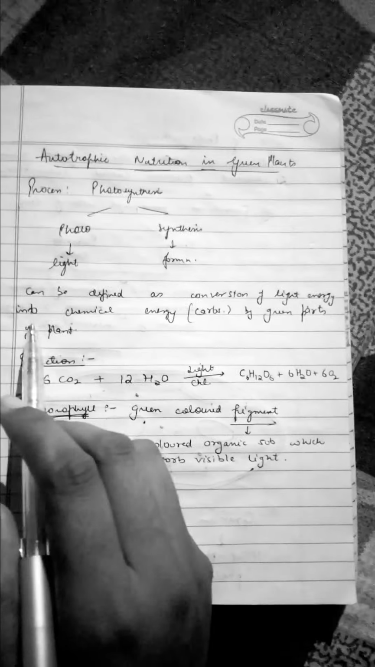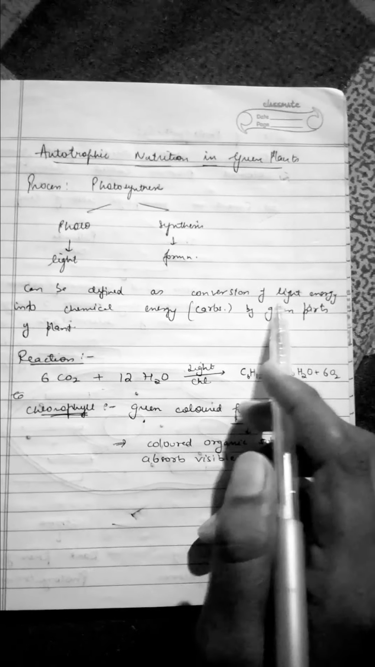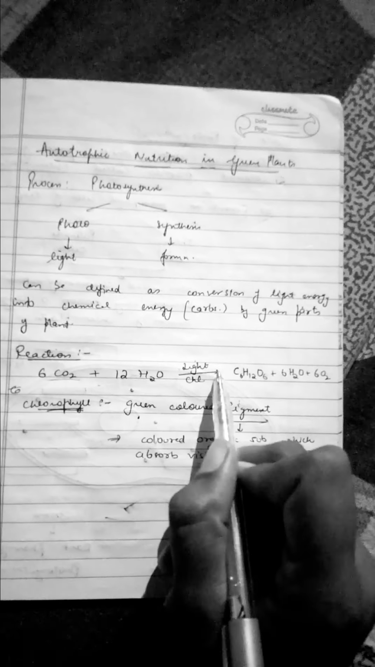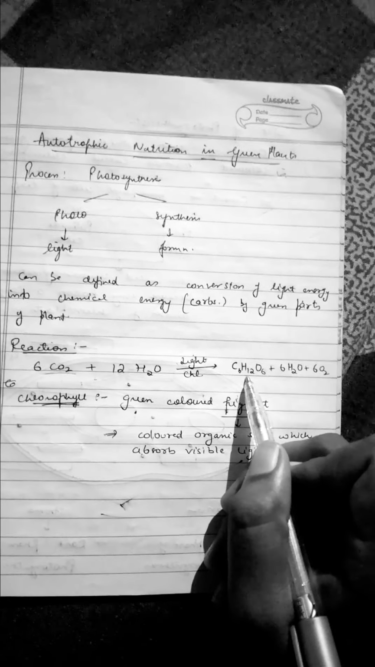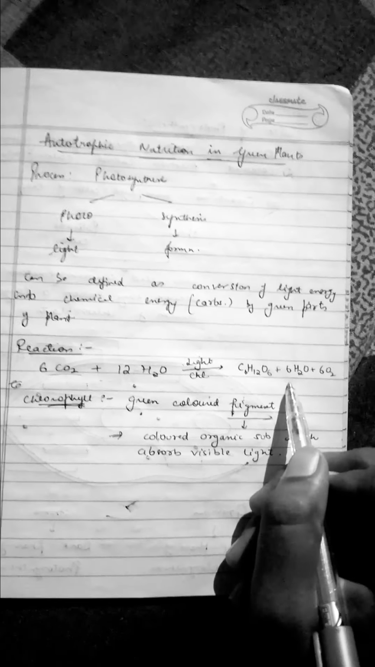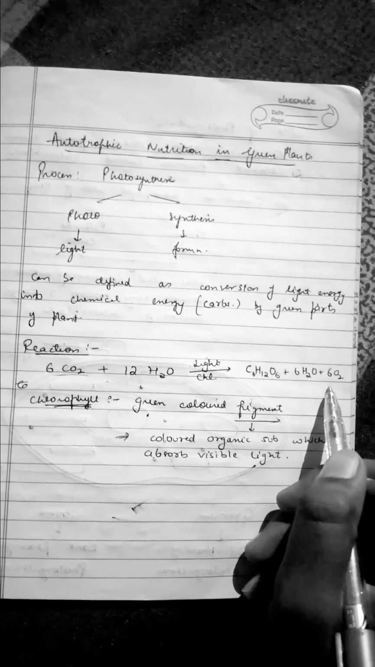Photosynthesis can be defined as conversion of light energy into chemical energy, that is mainly carbohydrates, by green parts of plants. The reaction of photosynthesis is 6CO2 plus 12H2O in the presence of light and chlorophyll. It forms glucose molecule C6H12O6 plus 6 molecules of water plus 6 molecules of oxygen.